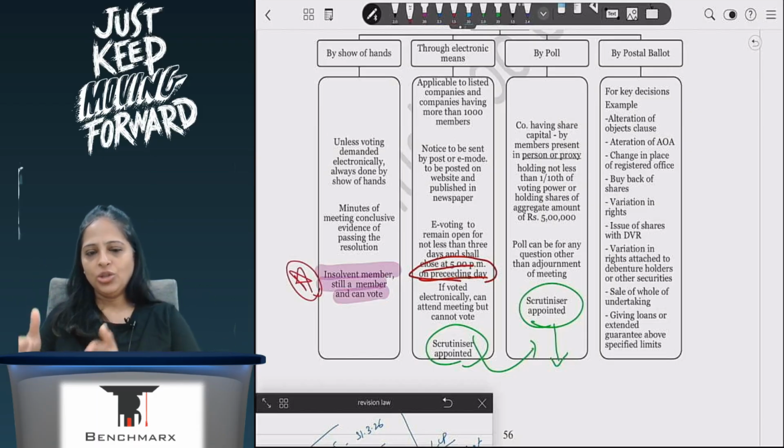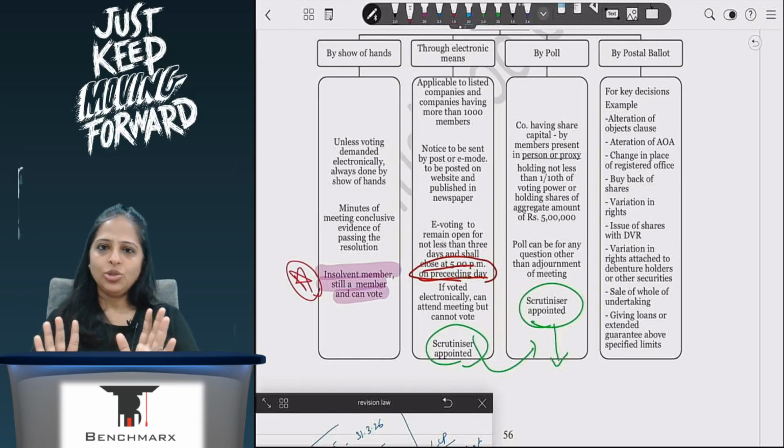This data he will give to the chairman. The chairman will place it on the company's website, on the scrutinizer's website also. If it is a listed company, on SEBI also; it applies to electronic means also, both. And then the resolution has been passed. Now, the resolution gets passed after 3 days, but it is effective.